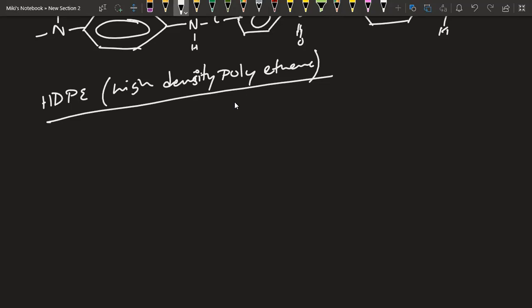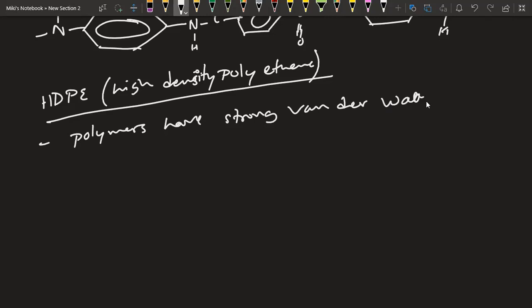Now about this high density polyethylene, the polymer chains have strong van der Waals forces of attraction. I'm just mentioning the characteristics. So polymers have strong van der Waals forces. I hope you recall what van der Waals forces of attraction are. That is the attraction between two covalent molecules, the bond due to the electrons.